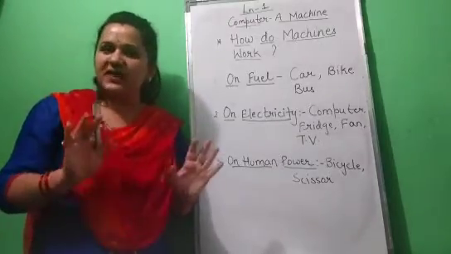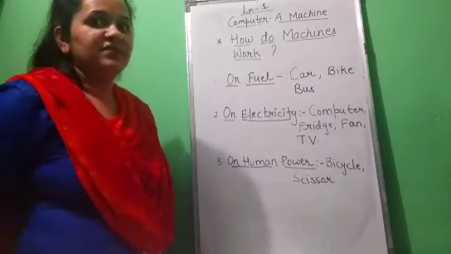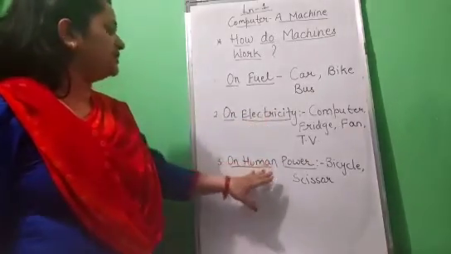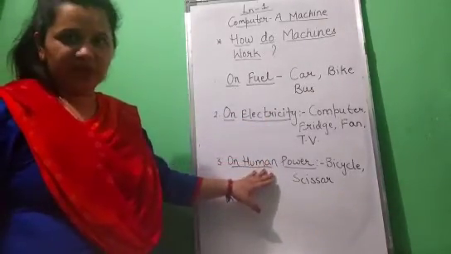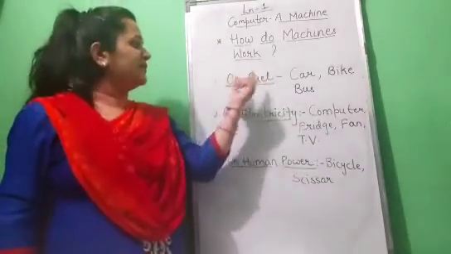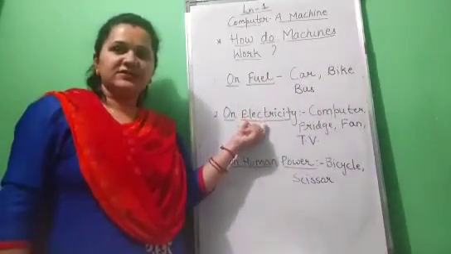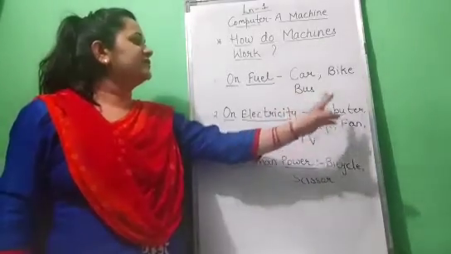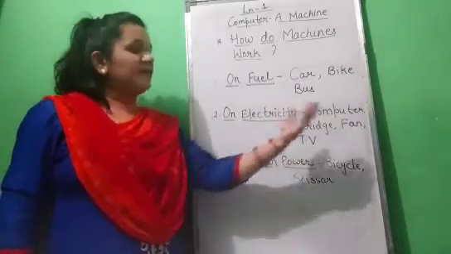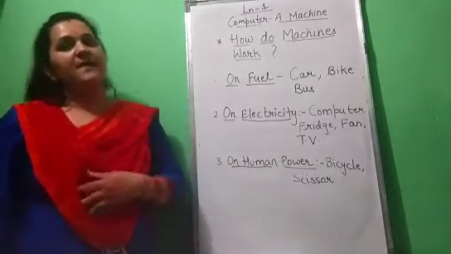Now, children, do you understand how the machines work? Yes, children, there are some machines which require fuels, electricity and human power. So with the help of these, a machine can work. With the help of fuel, car, bike, bus can work. With the help of electricity, computer, fridge, fan, TV, etc. can work. On human power, bicycle, scissor, these all are the machines which work on human power.